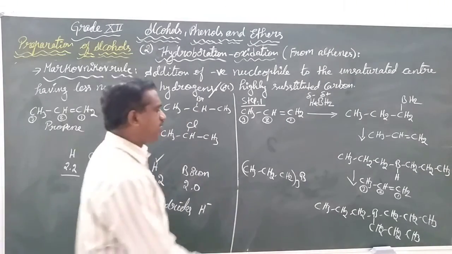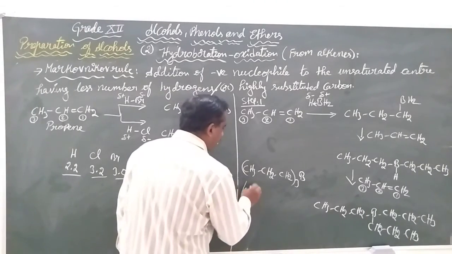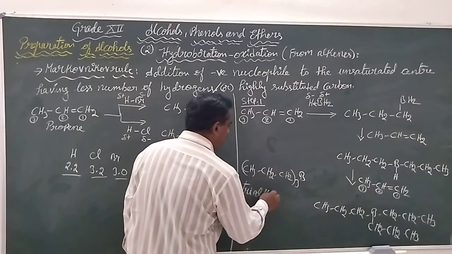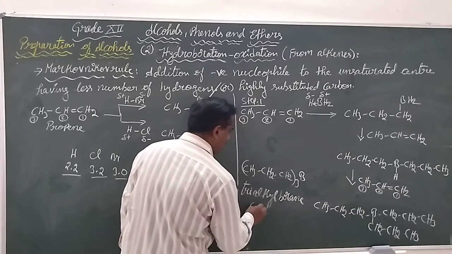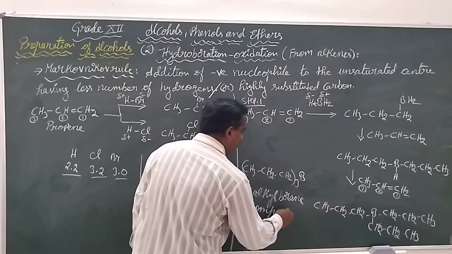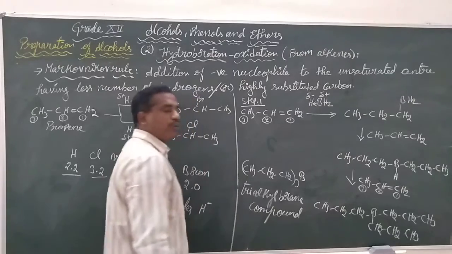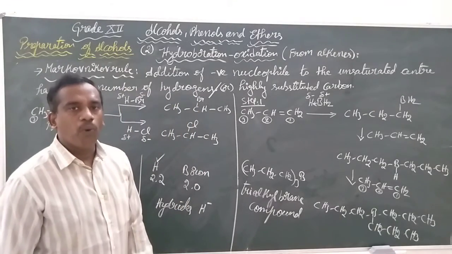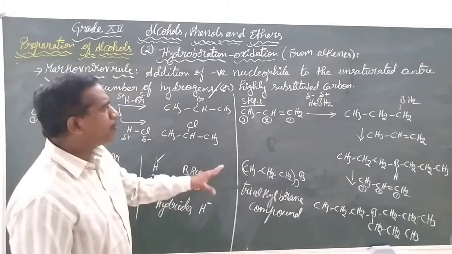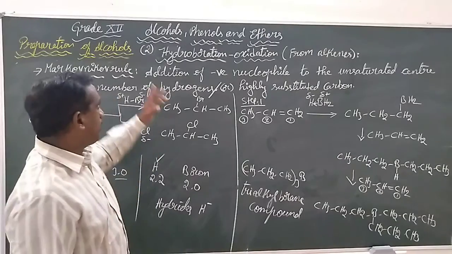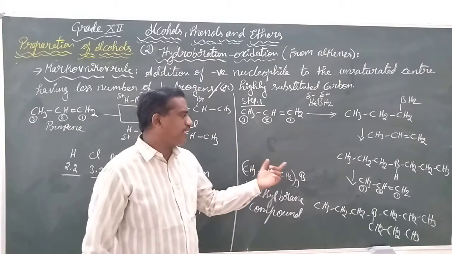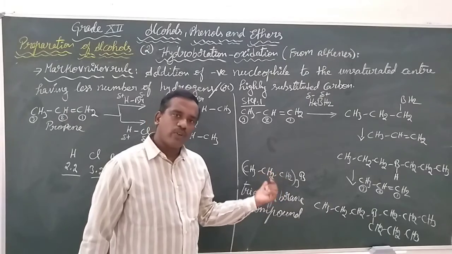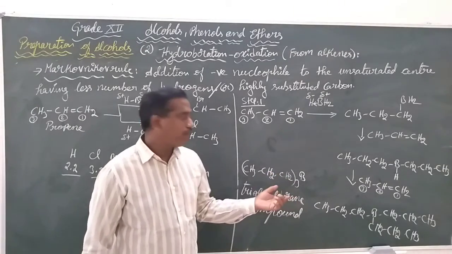Shall we call this one trialkyl borane? We are going to call this the trialkyl borane compound. Up to now we worked with the first step, that is hydroboration, where to the unsaturated center we had added the hydrogen and also the borane.